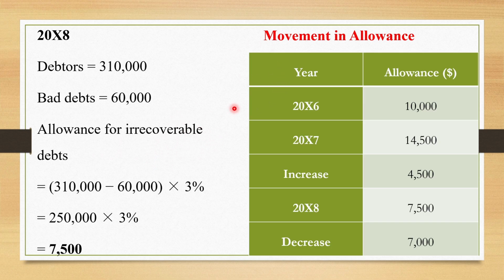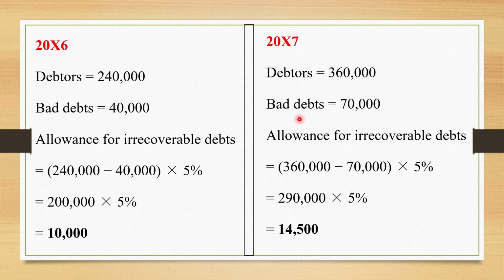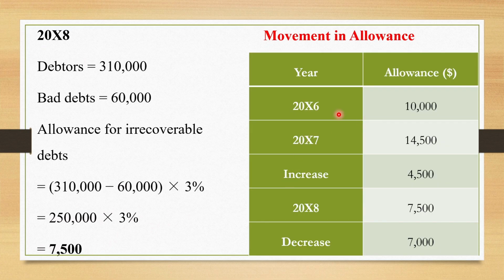So what are we going to do on the allowance account? What are we going to show? Remember, take note of this. In the first year, we record the whole amount as it is, as you have seen in 20x6, we have 10,000 as allowance. We shall get the whole amount and record it as it is. But in the next year, we don't record the whole amount. We shall record the increase. We compare what we have in 20x7 as 14,500, then we deduct the previous year. This was an increase.